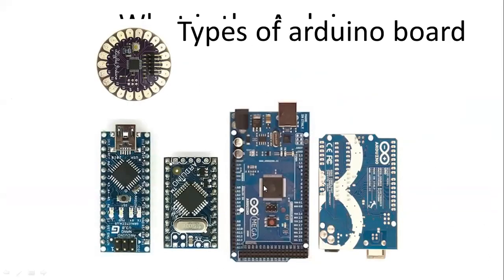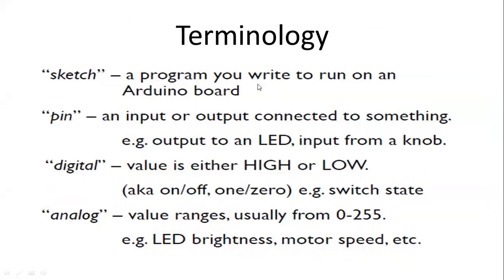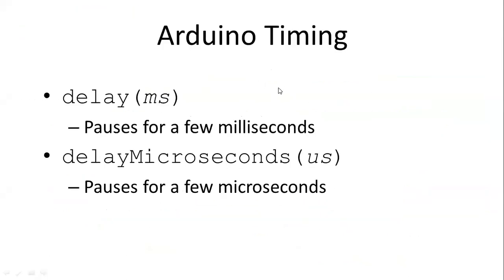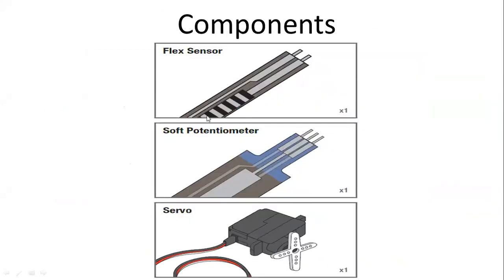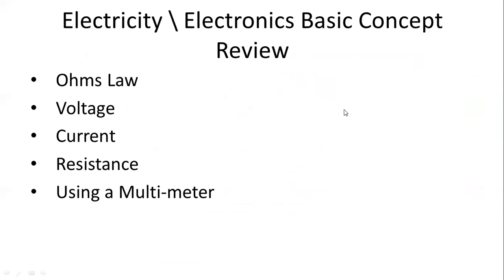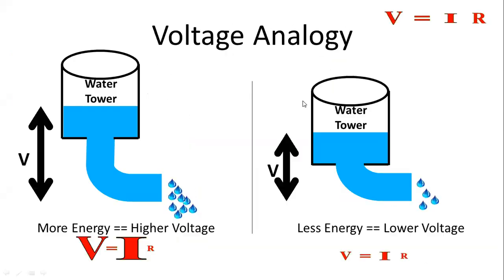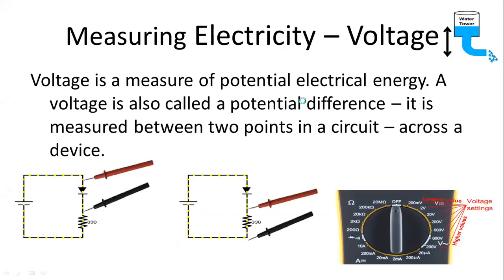So these are the boards I discussed, which you can use for different applications, like making small cost effective projects, or making anything on cloth also. If you want to deploy a project on clothes, you can use it for that too. These are some programming syntax I shared with you. These are a few components I shared yesterday, and these are buzzers. Then after that we discussed Ohm's law, voltage, and current, and how it flows.